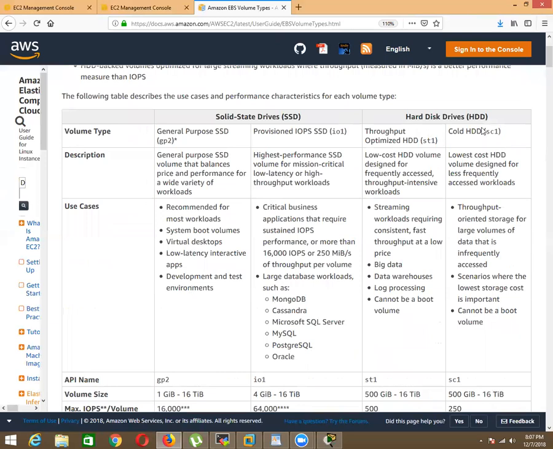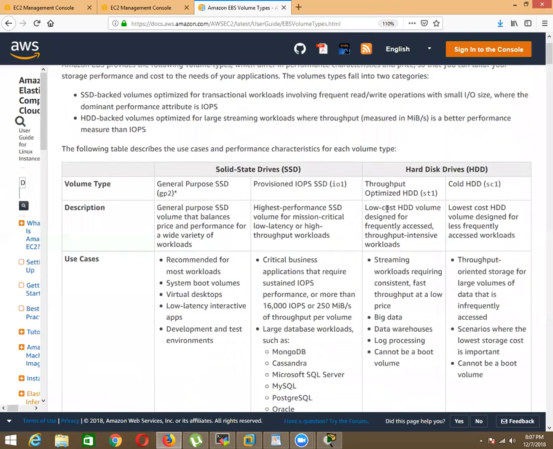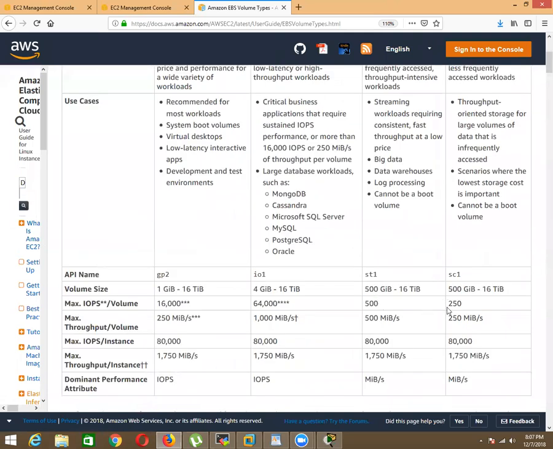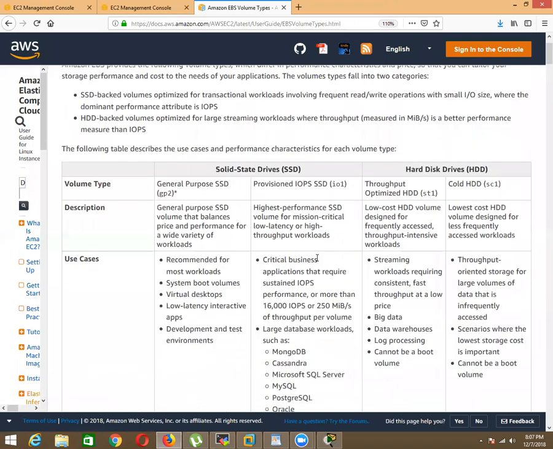Now come to HDD. In HDD, two categories of storage have been introduced: throughput optimized HDD and cold HDD. Throughput optimized HDD is designed for big data, data warehouse, log processing and so on. Very good storage for them, but this storage cannot be a boot volume. IOPS is very bad, 500 maximum, but the storage size is good, 500 GB to 16 terabyte. So IOPS is very low, so the disk read and write performance will be very low.